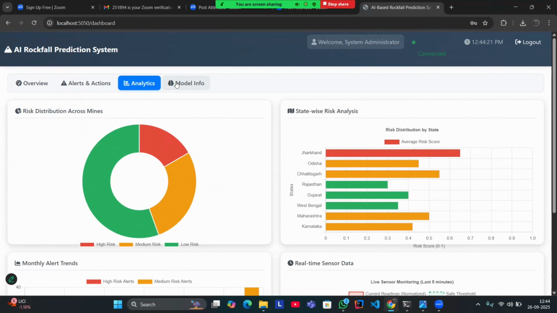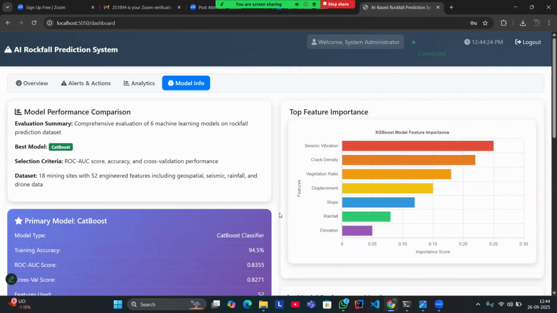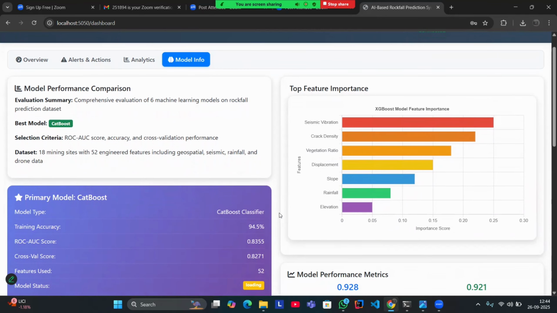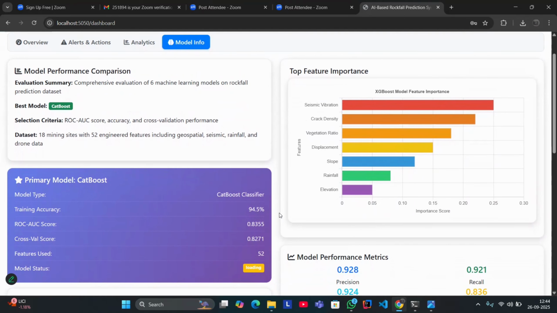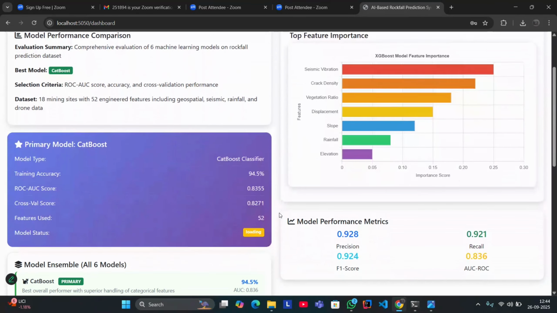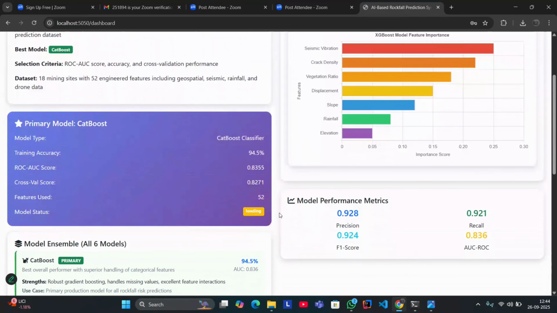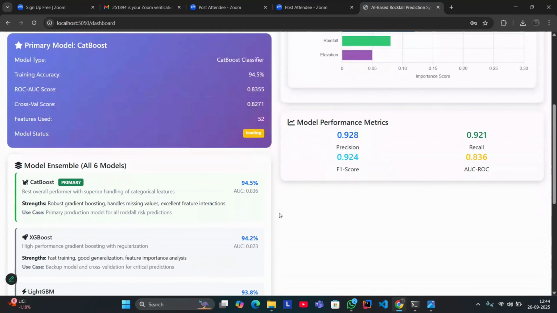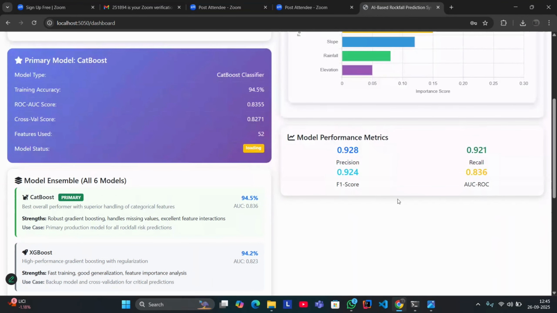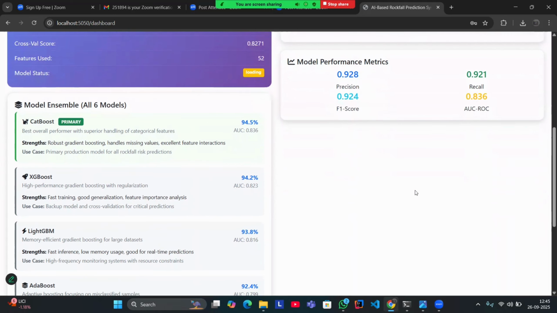Coming up to the last part of our project, that is the details of our model itself, which we have stated as model info. The model info tab clearly represents every particular model we have presented. The first and basic model that we have used is CatBoost, having every selection criteria and everything, with a training accuracy of 94.5 and a ROC score of 0.83, that is 83%. The cross validation score for our validation test set is 0.82, that is 82%, which is a really nice score. You can see our model performance, with precision and recall at 0.92, the F1 score also at 0.92, and an AUC ROC score of 0.83.